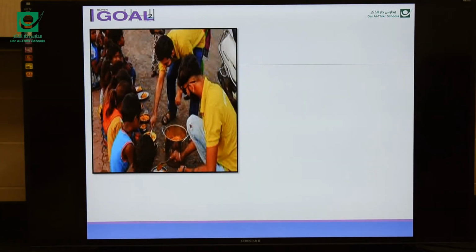As you can see in the picture, we can see two men. They are giving food to poor children, as you can see. What do you call this action? This is called donate. Repeat after me. Donate. Donate is to give money, food to the poor. And the noun is donation.